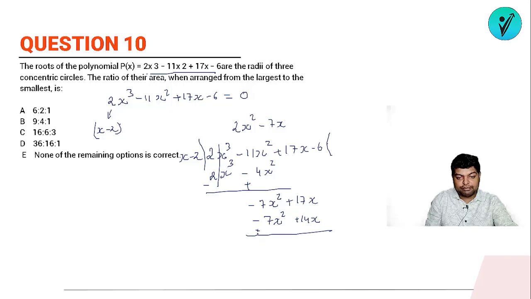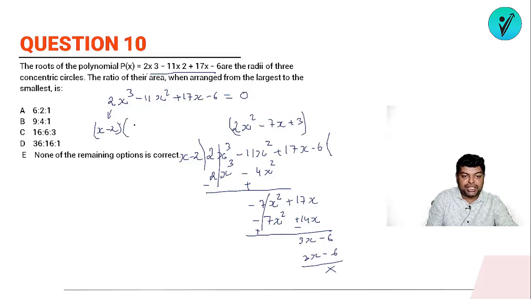Again, when you subtract, this will become positive, this will become negative, so it will be cancelled, so it will be 3x minus 6. So I think we need only a plus 3, so plus 3, it will be 3x minus 6, so everything will be cancelled. Okay, so this can be written as x minus 2 into 2x square minus 7x plus 3. So when you factorize this, what will the 3 roots be? One root is 2. For this I have to break 3 into 6 and 1 and I need plus 7, so 6 and 1 should be there, I guess 6/2 and 1/2.